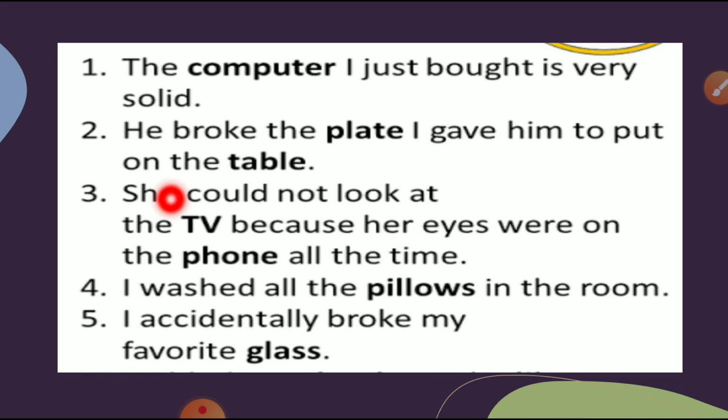She could not look at the TV because her eyes were on the phone all the time. Here TV and phone are common nouns. I washed all the pillows in the room. Here pillows is a common noun. I accidentally broke my favorite glass. Here glass is a common noun.